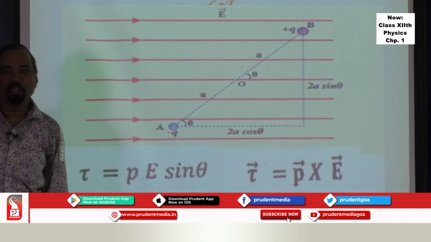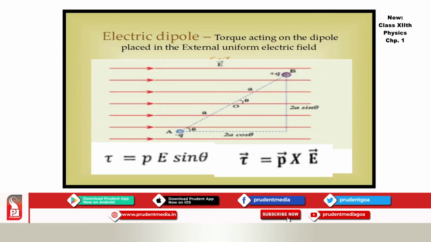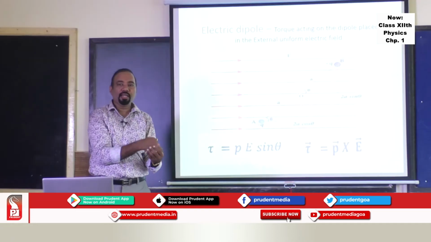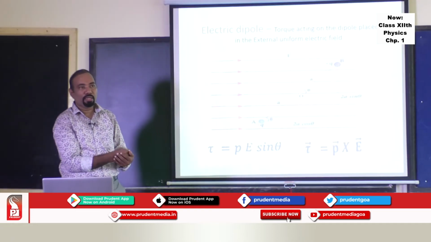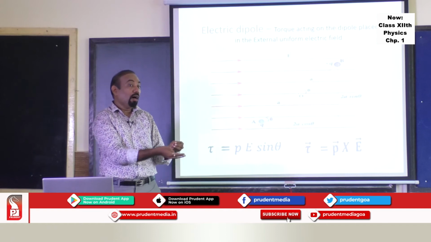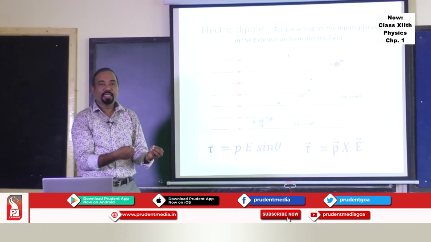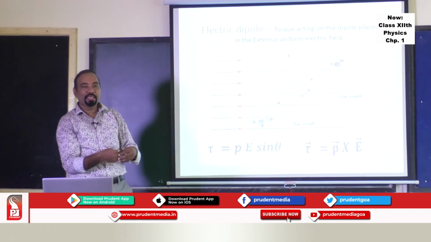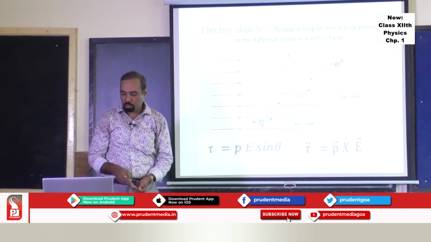So torque acting on a dipole you can understand, and hence you can understand various things when you place a dipole in an electric field: what exactly happens, how much is the torque, what happens if it is rotated in the electric field, and if it is rotated opposite to that of the field, then it acquires a potential energy that you study in chapter 2.